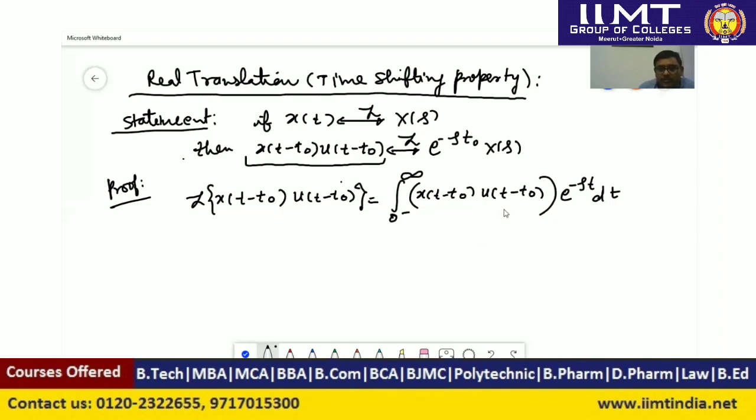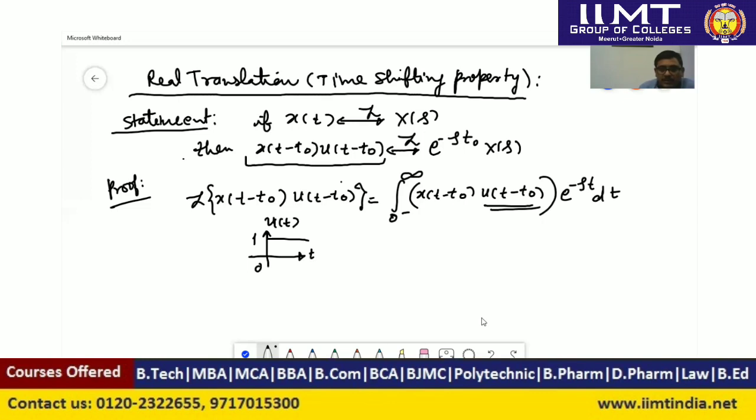Okay, now what we can do here, as we know that this signal is multiplied by u(t minus t naught), so we know that u(t) is the unit step input, and we can define u(t) as 1 for time t greater than or equal to 0, otherwise it is 0.